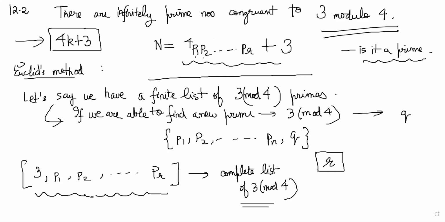So it is basically odd. You're ensuring that it is odd by adding something which is even plus odd, right? So it is not divisible by 2 and it is not divisible by any of the primes in this list, right? Why is it not divisible by 3? It is not divisible by 3 because p1, p2 are all prime numbers, and 4 is not divisible by 3, right?